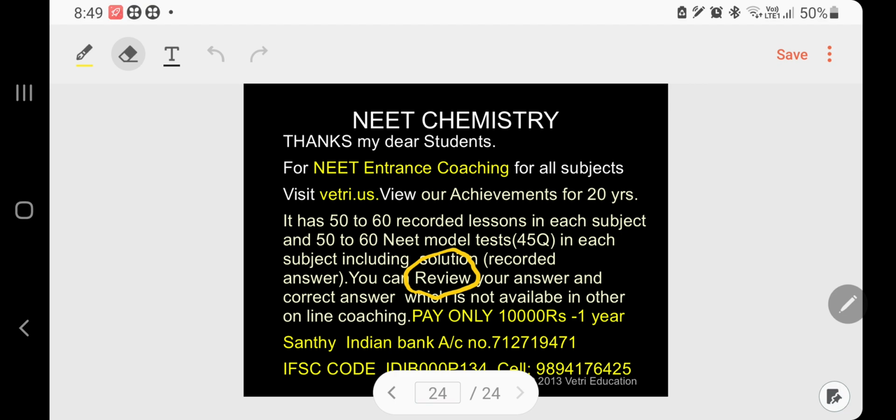Suppose as a student, I am clicking an option for question number one. Immediately that yellow color becomes blue color. Then I click next and go to the second question. So slowly I go one by one. After completing 45 questions, you can see that all the yellow questions are converted into green. After that, if you click complete, immediately you get marks. For example, out of 180, each question carries 4 marks, negative minus 1. Suppose we are getting 140 out of 180, 40 marks you are missing.